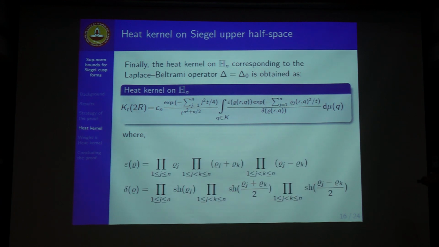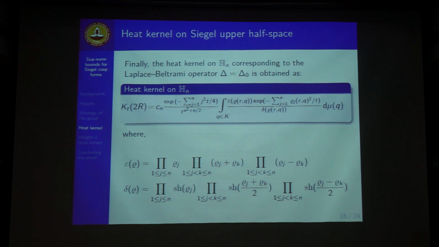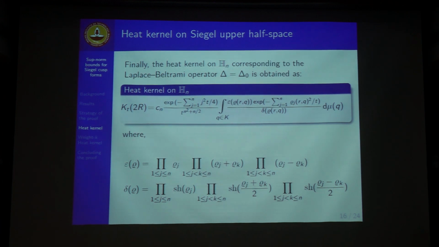And these quantities, epsilon and delta, come from the root structure of the symplectic group. They look cumbersome at first, but once you look at the root structure, you see completely why they should come here.